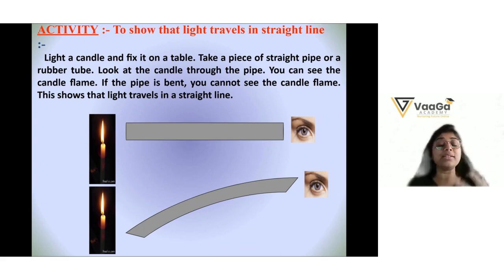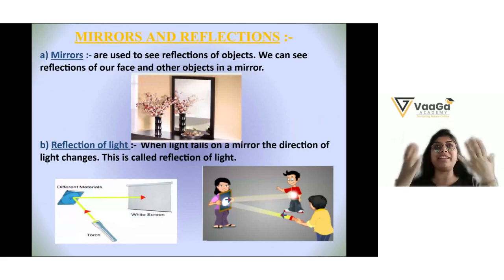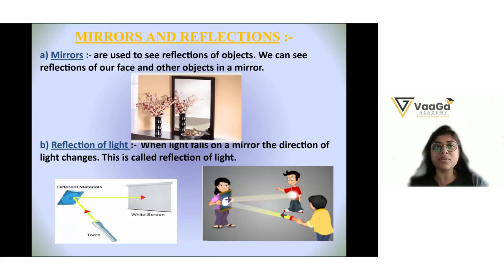Now come to the reflections part, and let's learn the difference between a mirror and a reflection. Mirrors are used to see reflections of objects. Let's say Ananya is getting ready for a party. Now she is looking at herself in the mirror. You are the object, the person, and you can see yourself in the mirror clearly, because that is a mirror.